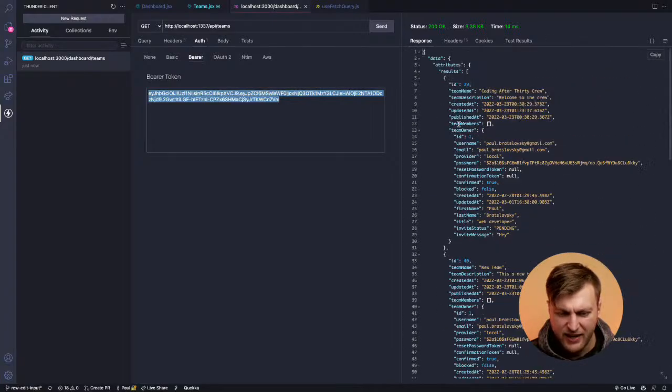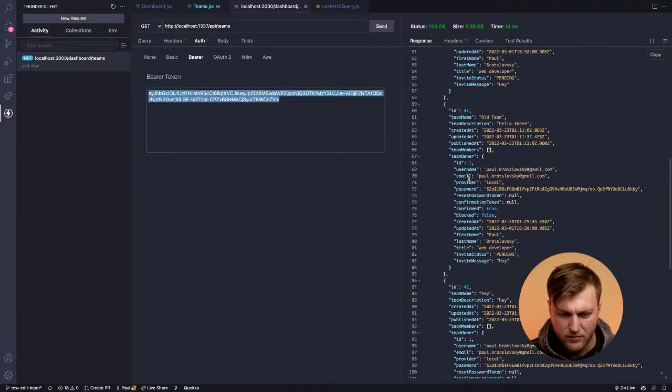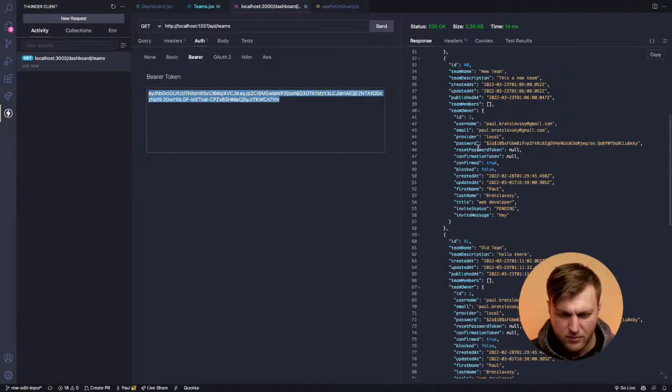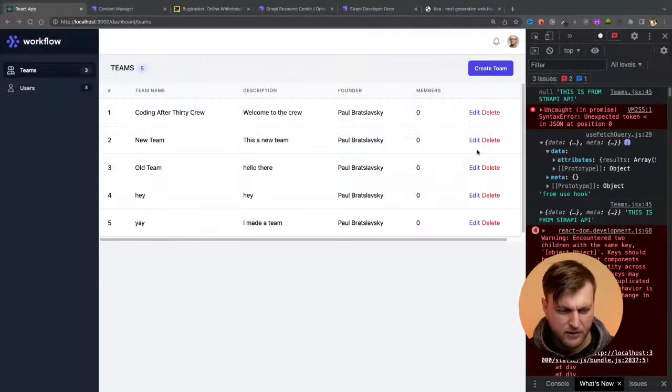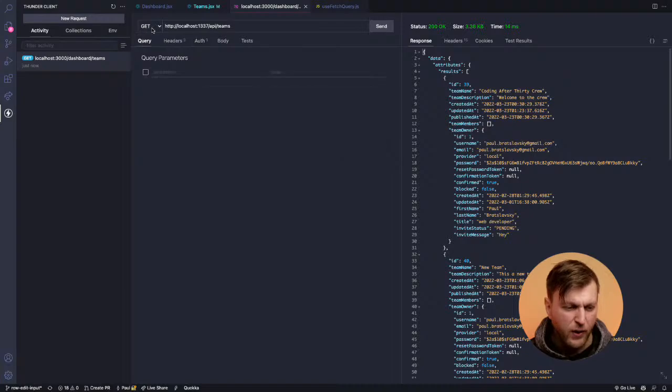You see here, this is all the items: 1, 2, 3, 4, 5. So we have 5 items here that come from the API. We worked last week on this GET request. So now what we want to do is work on the PUT request.